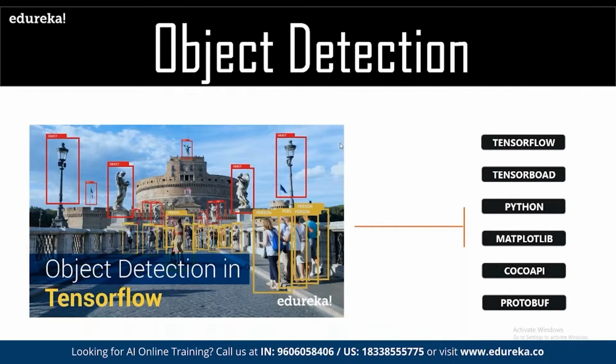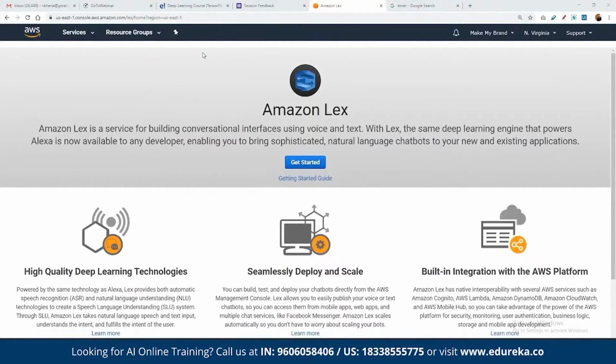All right. Now Amazon Lex. AWS, as you know, is the world's leader in the cloud computing platform, followed by Azure and GCP. And just like every other service offered by all the other cloud computing vendors, we also have a simple chatbot system available from AWS by the name of Amazon Lex. So Lex is basically used for development of chatbot systems.